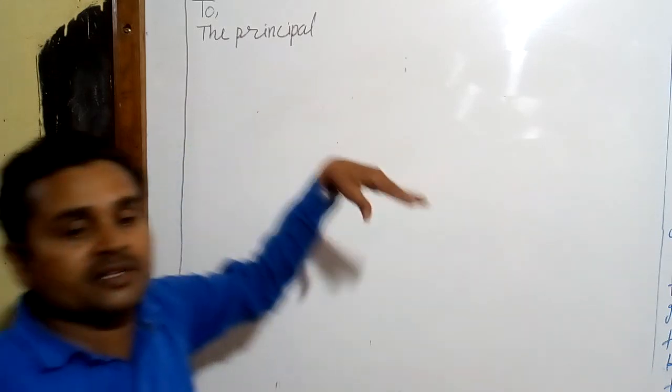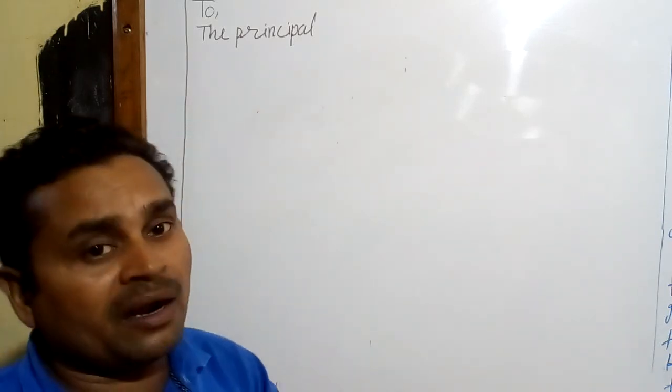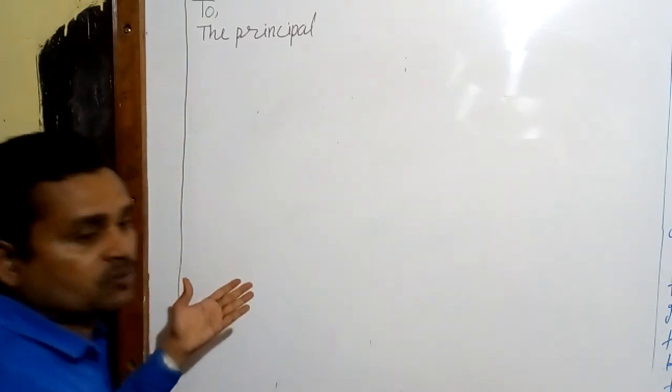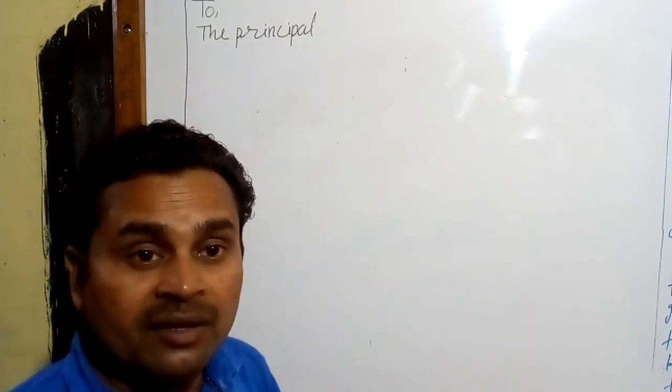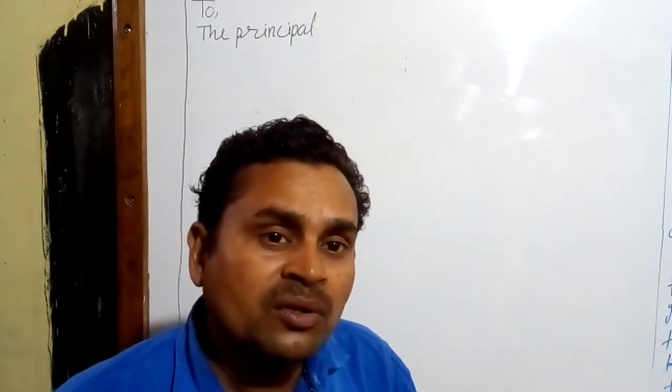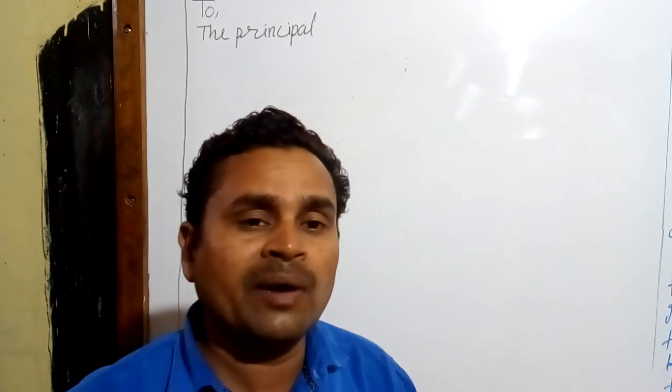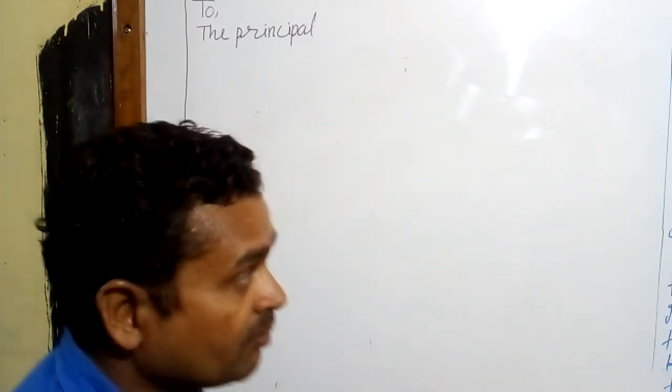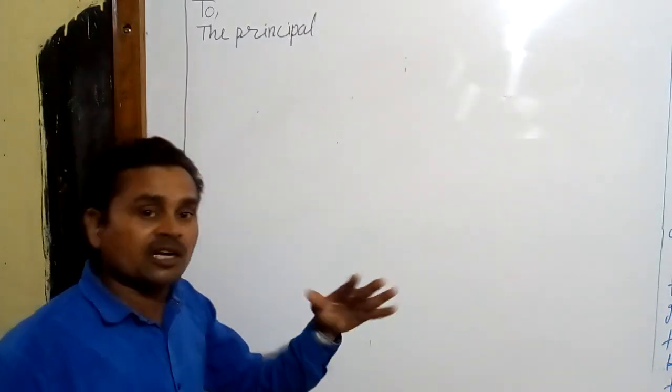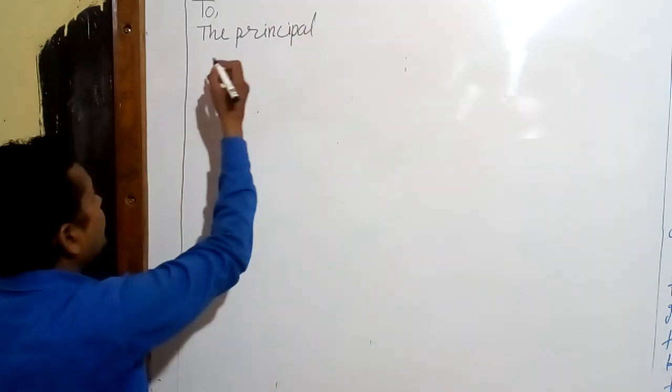For example, we are studying in Saraswati Vidyapeeth, so we write Saraswati Vidyapeeth Residential School. If you are studying in Government Higher Secondary School, you write the name of that school, Shivpuri. But we are studying in Saraswati Vidyapeeth, so we write here